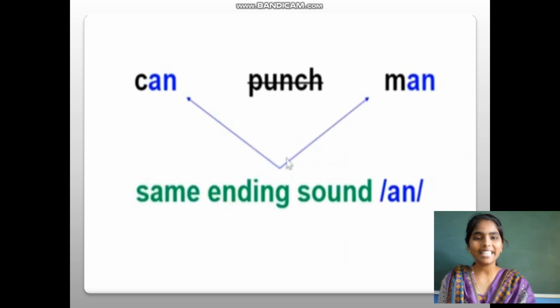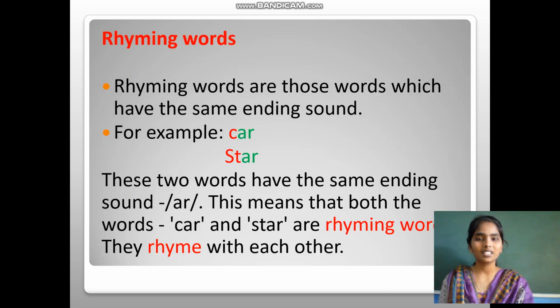Yes, can and man have the same ending sounds. So these types of words we call rhyming words. Rhyming words are those words which have the same ending sound. For example, car and star have the same ending sound, isn't it? This means that both the words car and star are rhyming words. They rhyme with each other.